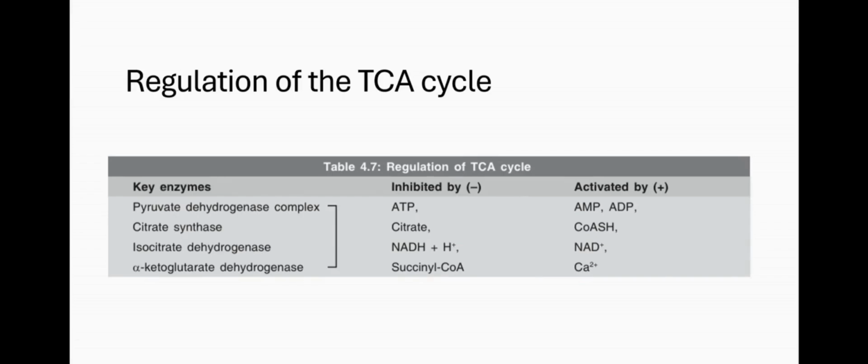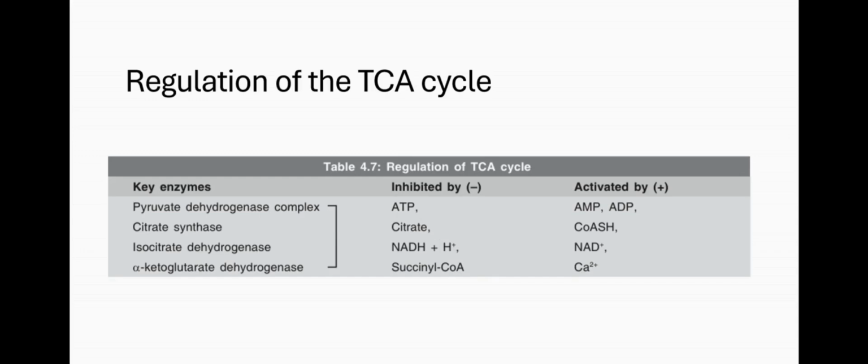So citrate synthase, from the name, is the enzyme that catalyzes the synthesis of citrate. Isocitrate dehydrogenase is the one that catalyzes the first oxidative decarboxylation of citrate into alpha ketoglutarate. And then you have the alpha ketoglutarate dehydrogenase, which is the next oxidative decarboxylation enzyme. And so all of these enzymes can be inhibited by certain molecules or activated by certain molecules.